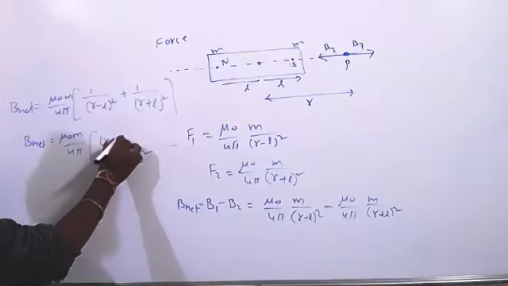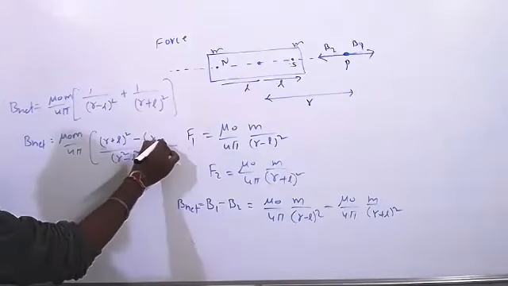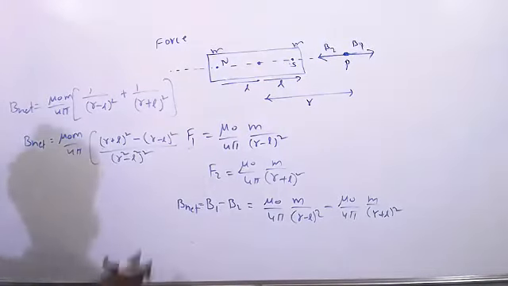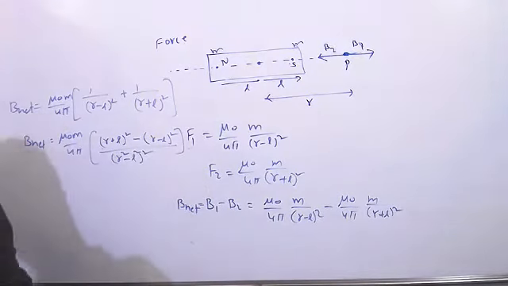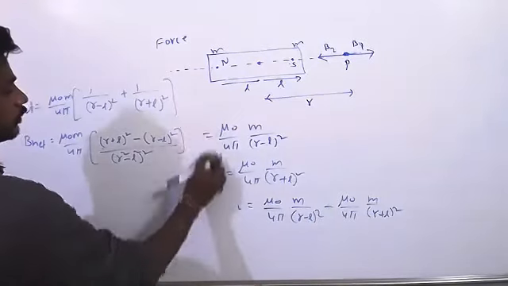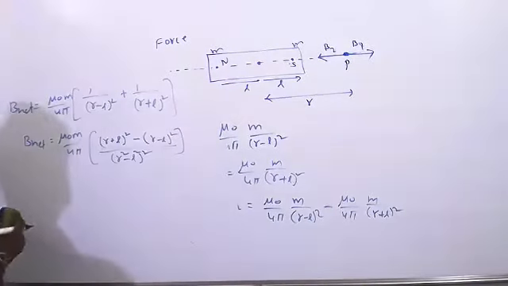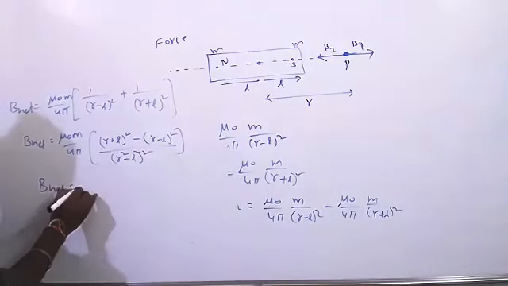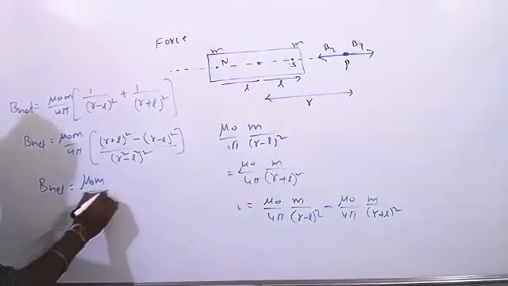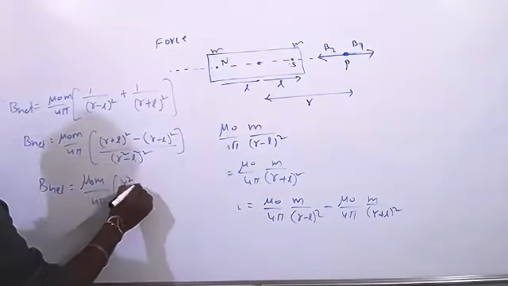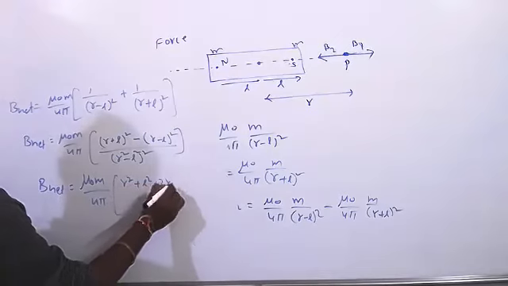R plus L whole square minus R minus L whole square. Calculate this. B net equal to mu naught M by 4 pi. Just a plus b whole square: R square plus L square plus 2RL minus